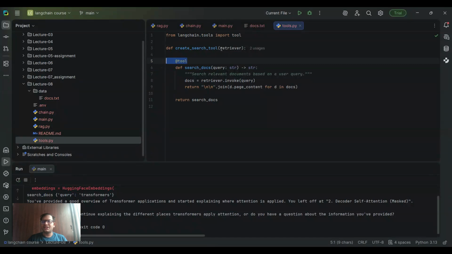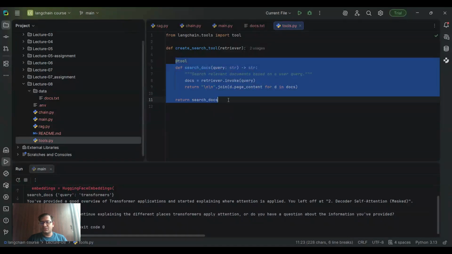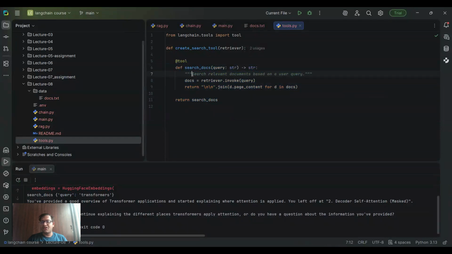This is the tool decorator from LangChain tools, and then we are defining the function. The docstring is relevant here. It is important because your model will take this tool and check its docstring to know what exactly the tool does. So it's a very good practice.